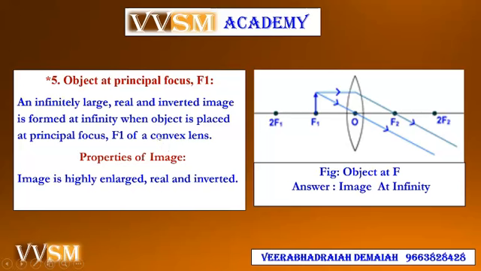Now the object is placed at exactly f1 principal focus, and one ray is passed through f2 as usual and another ray is passed through the optic center of the lens, and they are parallel. The nature of the image is at infinity. The image is highly enlarged, real and inverted.